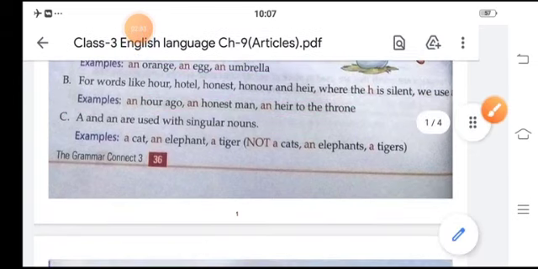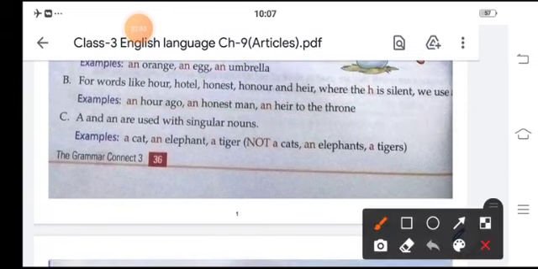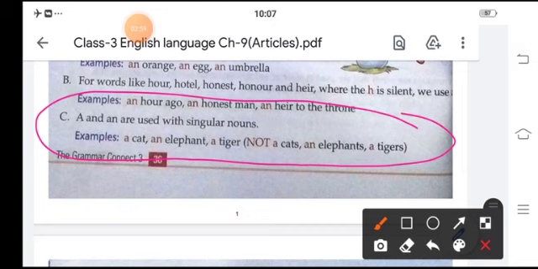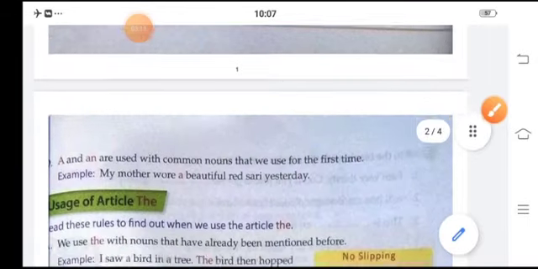A and an are used in a singular number. A cat, an elephant, a tiger. Not a cats. Cats is plural and elephants is plural. Tigers is plural.